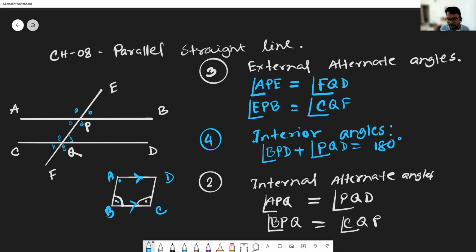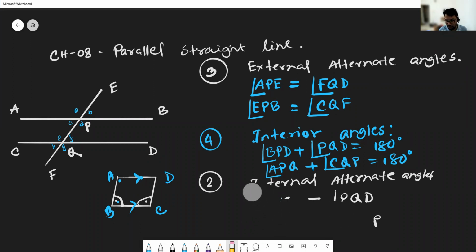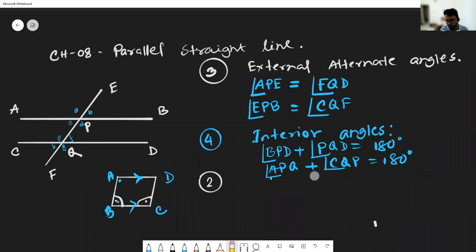Another set, the next set: APQ angle plus CQP angle, and their sum is also 180 degrees. So in interior angles, the sum of the two interior angles is 180 degrees. Now let me clear another point. I will ask you MCQs from here later, based on this information. So now this is the next question, number 5.